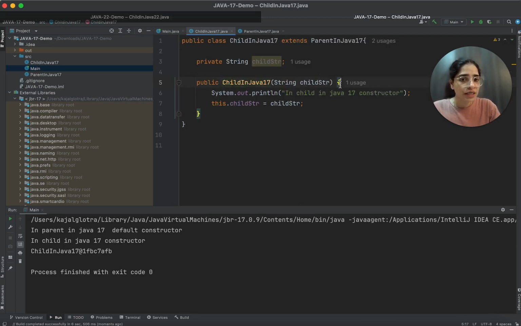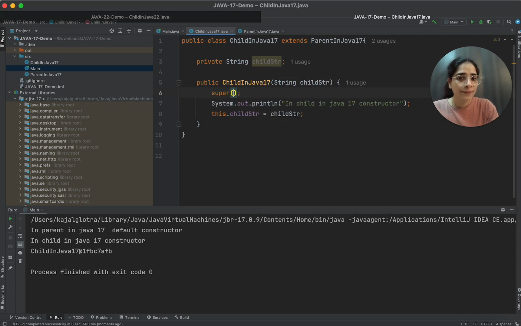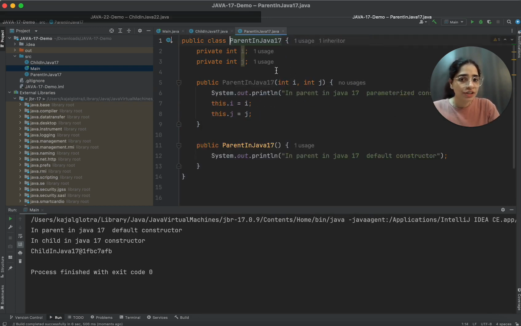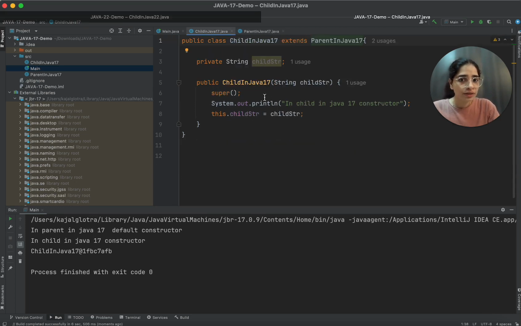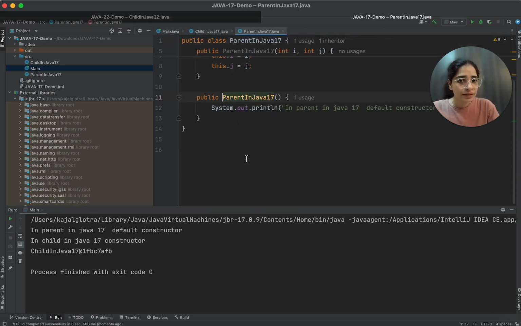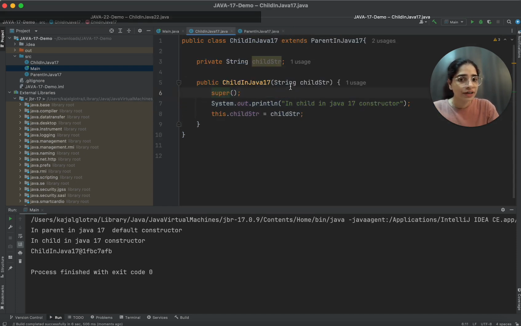On line number 6, there is a keyword called super. In the parent in Java 17, there is no constructor which takes a string, and you have the default constructor. By default, this super keyword is there, and it is calling the default constructor, because you do not have integer i and j inside the constructor.